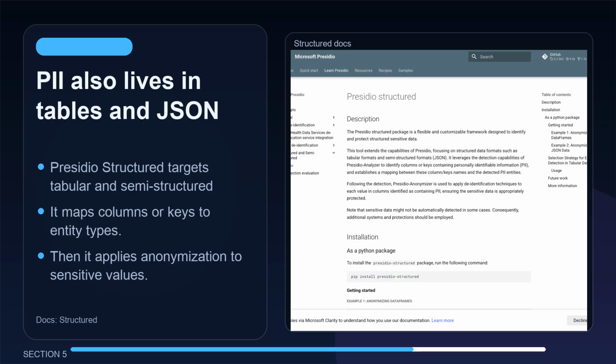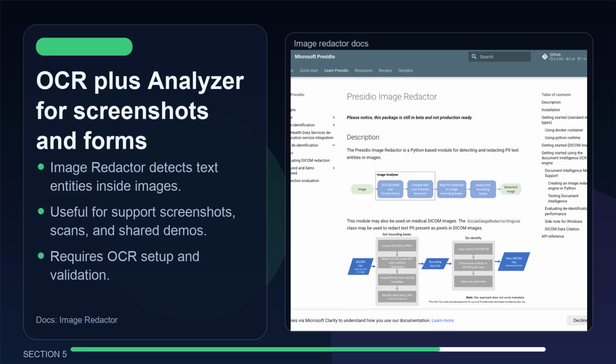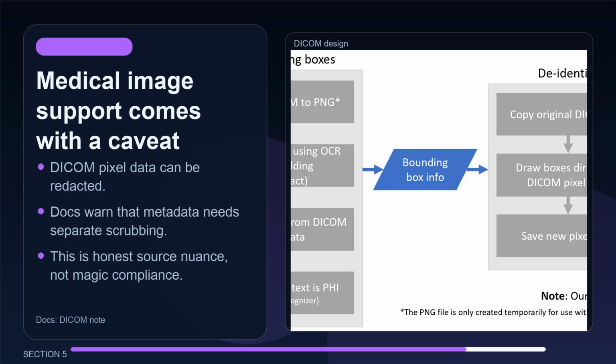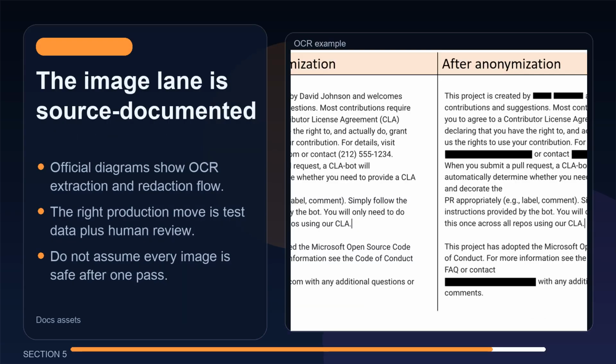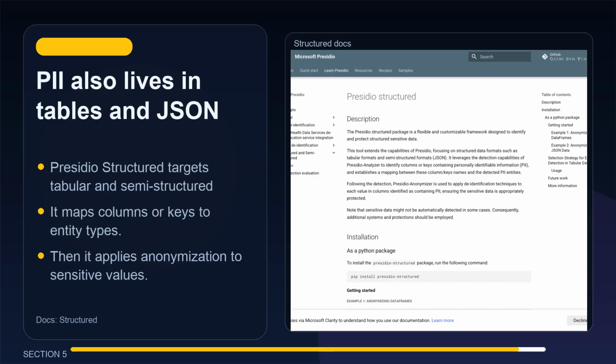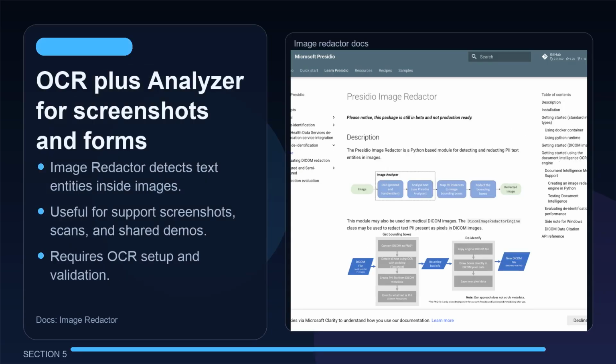The source material is honest about limits. Presidio can be part of a HIPAA, GDPR, or audit workflow, but it is not a magic compliance shield. You still need tests, policy, access control, logging discipline, and human review for risky domains.